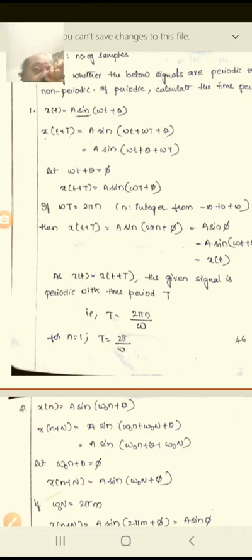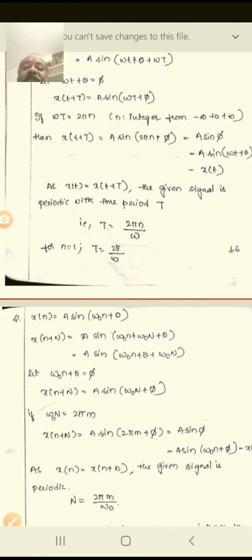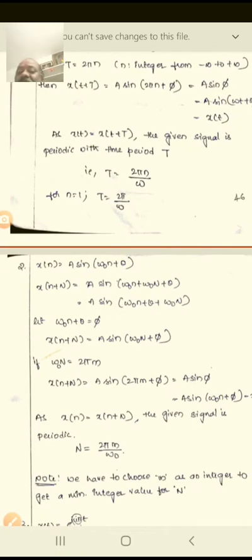So the second example. Previously they were given a continuous time signal. Now they are going to give the discrete one, where x of n is equal to A sine of omega naught n plus theta. So therefore x of n plus N is equal to A sine of omega naught into (n plus N) plus theta. Expanding that: A sine of omega naught n plus omega naught N plus theta.